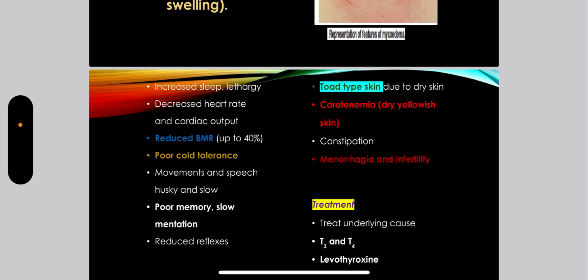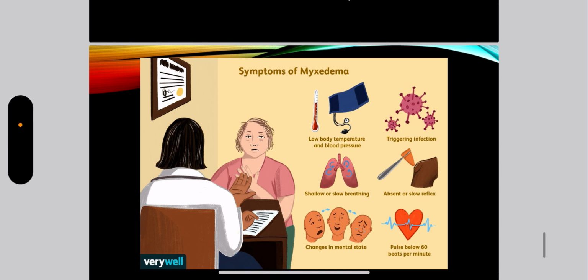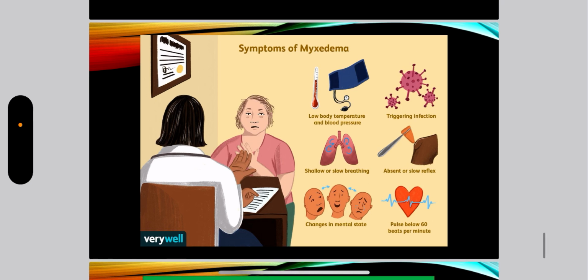Now, how do we treat the condition? By treating the underlying cause, whatever it may be, and administering T3, T4 or giving levothyroxine. You can see the symptoms of myxedema here. Just have a look over the figure and try to memorize it. You can write it in the exam, you can reproduce it in the exam.